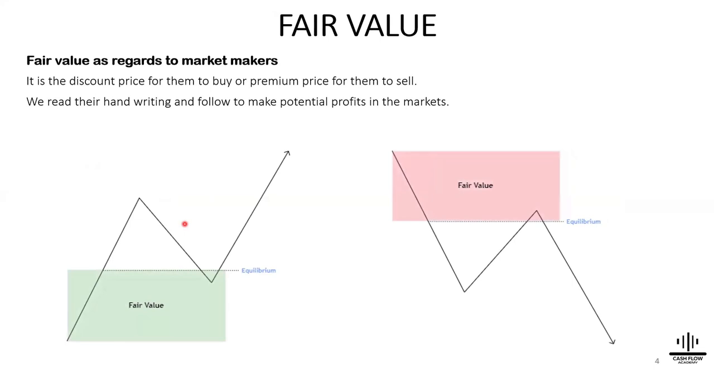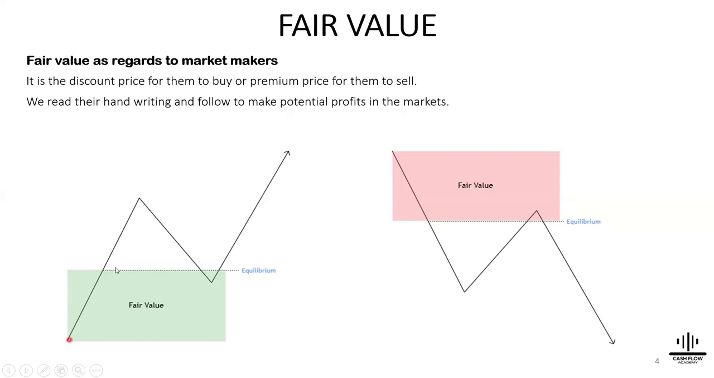So fair value with regard to market makers is the discount price for them to buy, like I said before, or the premium price for them to sell. Market makers don't buy or sell anywhere. They want to sell when price is very expensive, and they want to buy when price is cheap for them to make potential profit. Now we read their handwriting and follow to make potential profit.